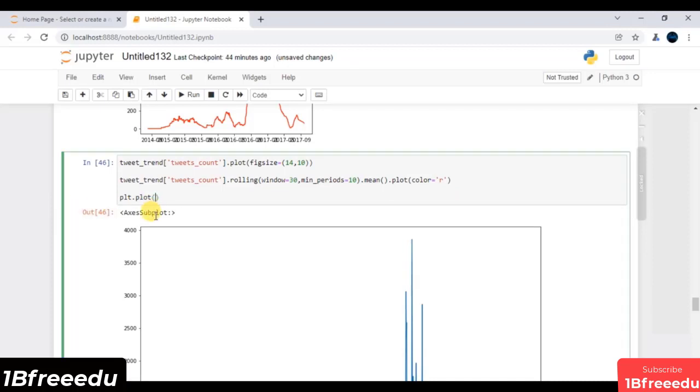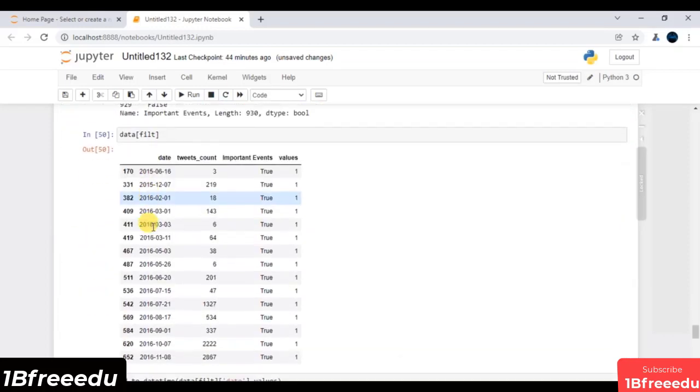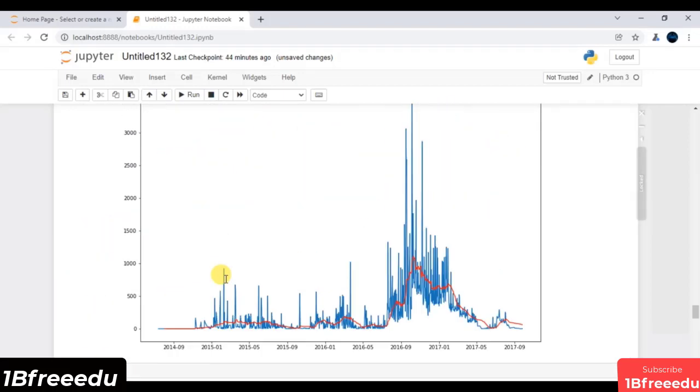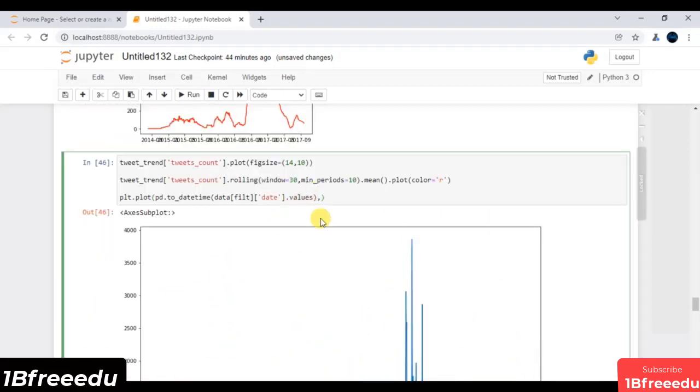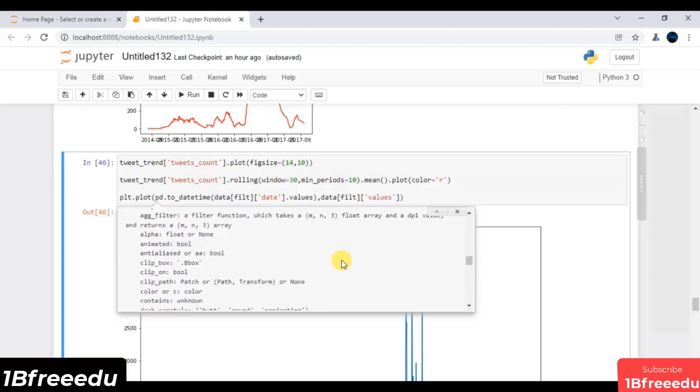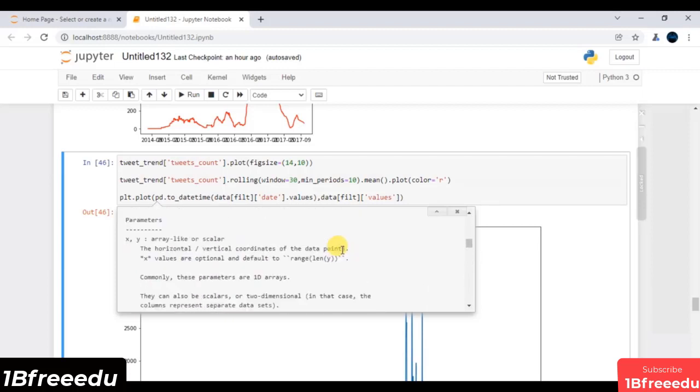So first and foremost, inside x, you have to pass all these values over there. Then of course, in the y-axis, you have to pass all these values. So I will just copy all this and paste it over here. These are all the set of values for my y-axis. Now before executing it, let's cross-check its documentation, what this function will receive, inside this x and y. Sure. So it says your x and y must be in an array data structure, or it must be a scalar.